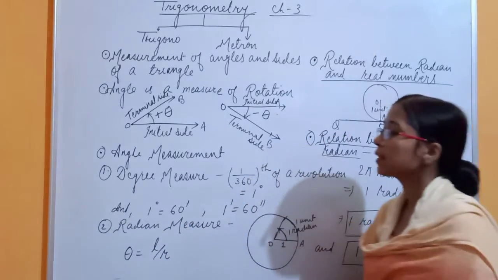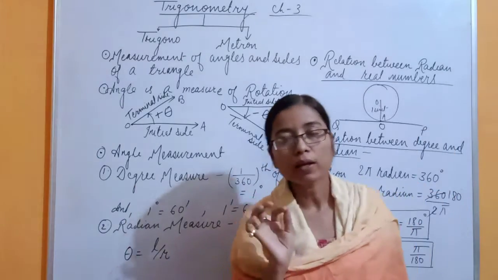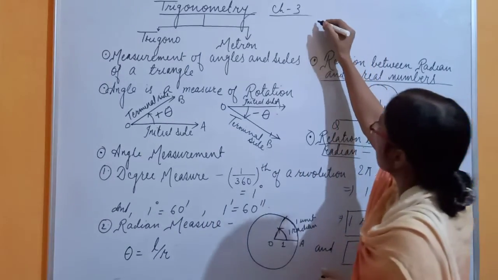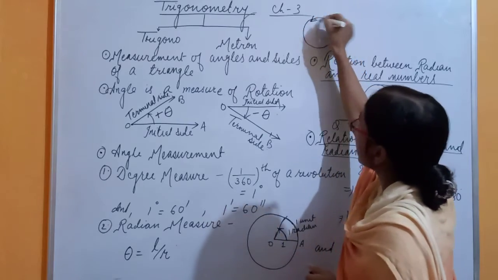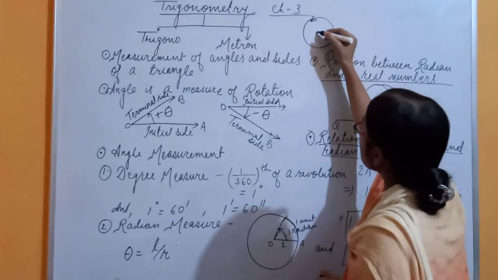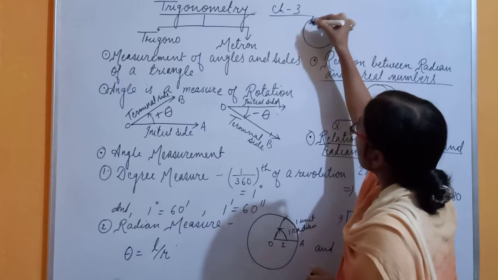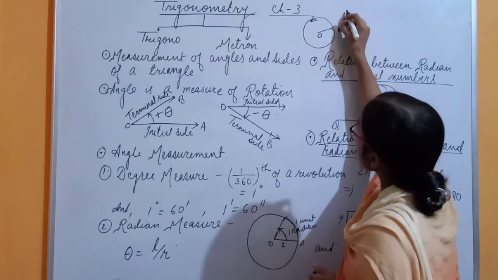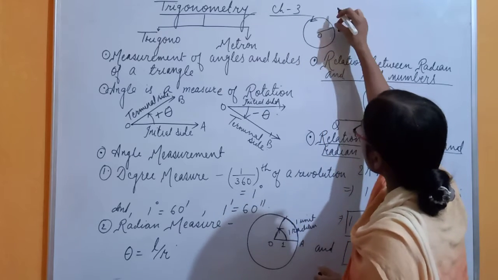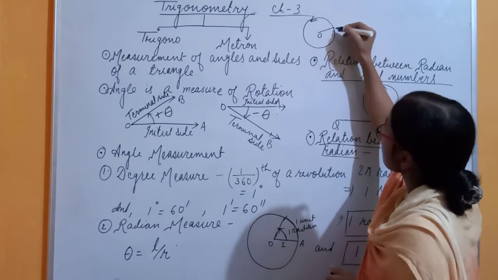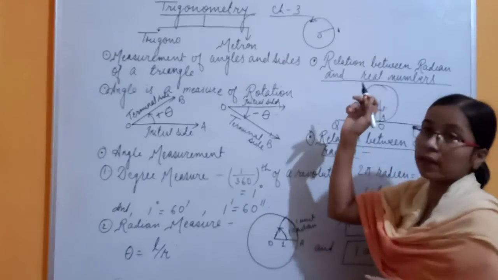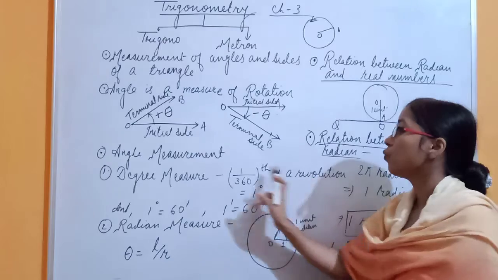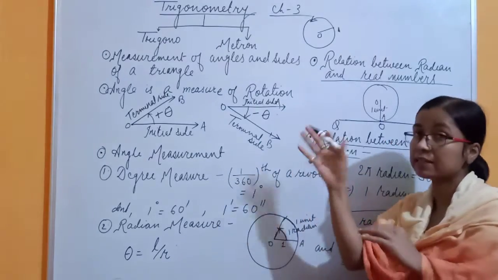What do you mean by the degree measure? To understand the degree measure, all of you know that in a circle one complete rotation will give you the 360 degree angle. Suppose that your initial line is here and you are moving it, and again you have reached the point A. In that case that rotation will be 360 degrees.